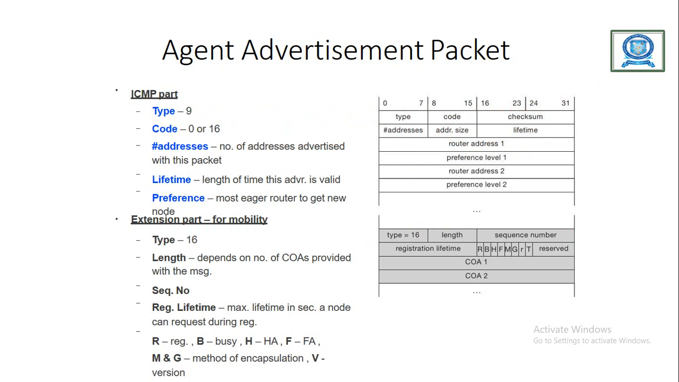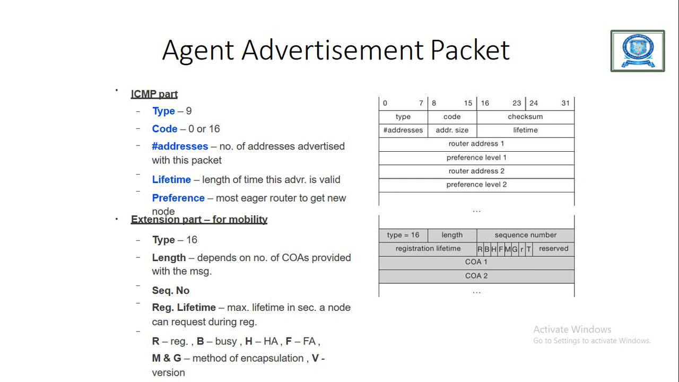So this is the ICMP protocol packet format. In the ICMP packet format, the first field is type. There we have a fixed value 9, and the code may be 0 or 16, and then we have a checksum. Checksum is used for error detection and correction. And next we have the addresses.